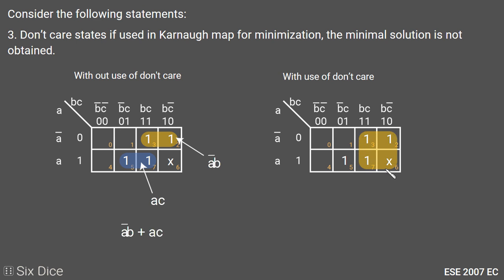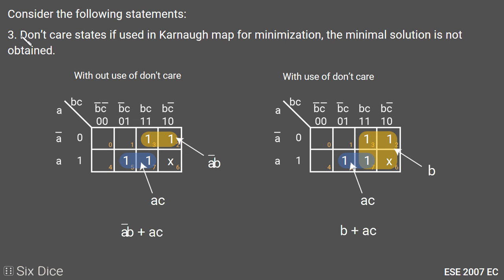Now we will use don't care in the second case, so we will make a quad which will minimize our min terms more, and it will be minimized as only B. Here we eliminate A bar from this pair. The second pair will be the same as the second pair of the first example, fifth and seventh cells, minimized as AC. So we get B plus AC as the answer, which is a more minimized version than without using don't care.